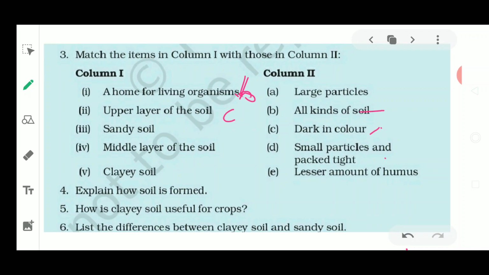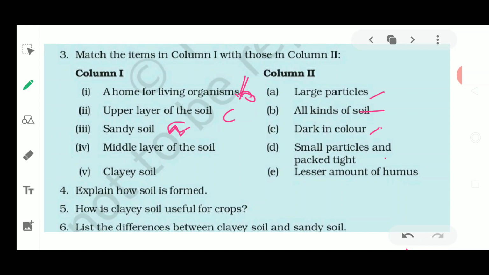Next, the third word is going to be matched with column number second. What is the third word? That is sandy soil. So sandy soil is having the large particles. Absolutely correct. So A is the right answer. That A option is going to match with sandy soil, that it contains a large amount of particles. Next is the middle layer of the soil.